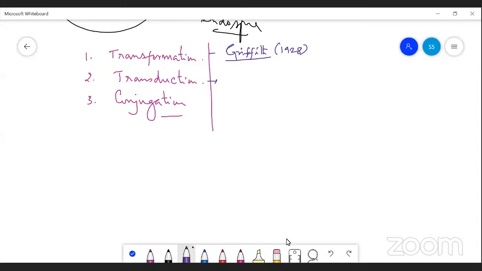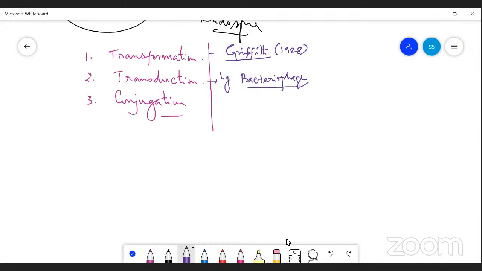Transduction is the transfer of genetic material, pieces of double-stranded DNA, from the donor bacterium to the recipient bacterium. It is carried by bacteriophage, which acts as a mediator to transfer genetic material from donor to recipient bacteria.